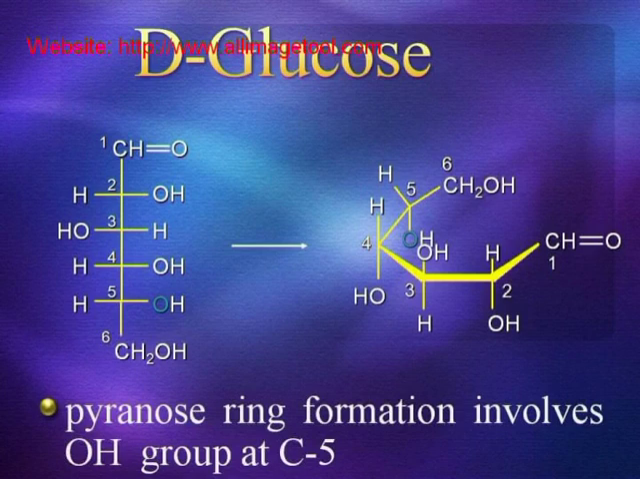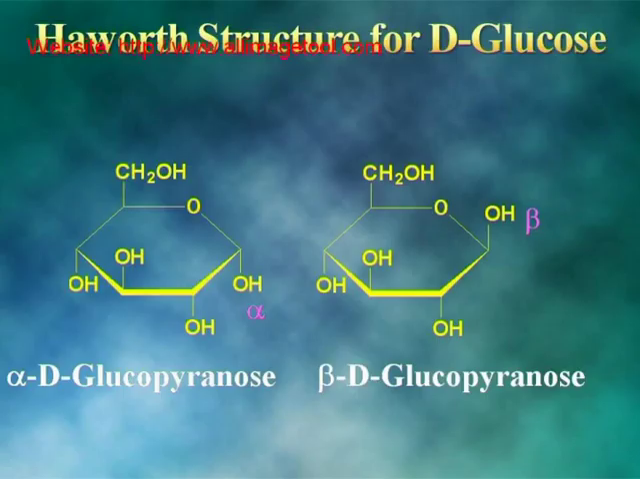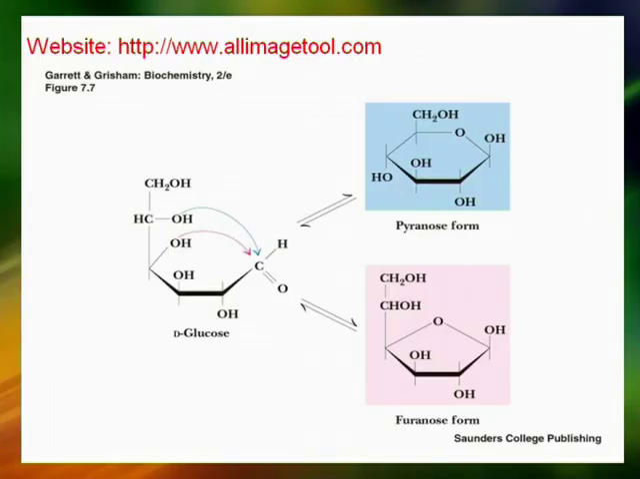Pyranose ring formation involves the OH group at C5. This slide shows the cyclic structure of beta-D-glucopyranose. This slide shows the Haworth structures for alpha-D-glucopyranose and beta-D-glucopyranose. This slide shows how the open chain structure of D-glucose gets closed into the pyranose form and the furanose form.